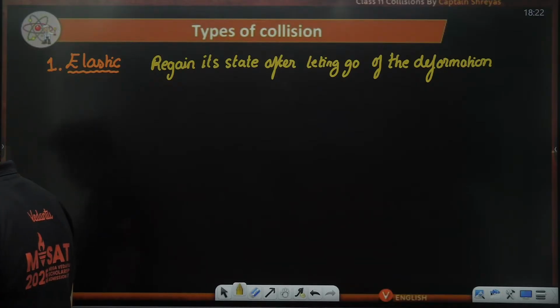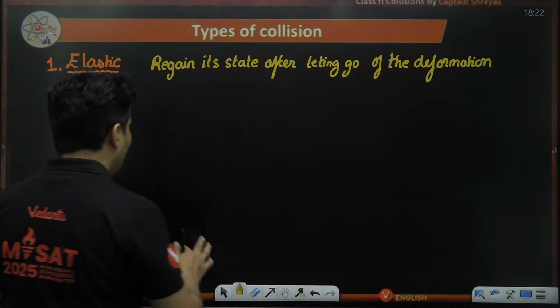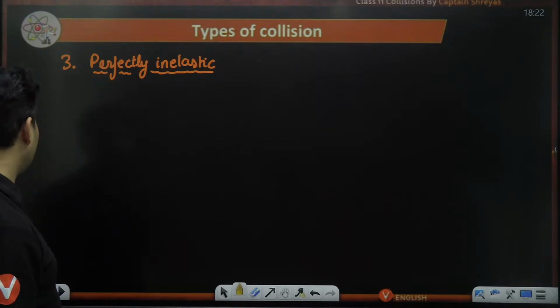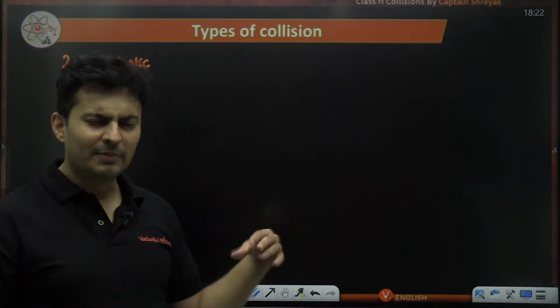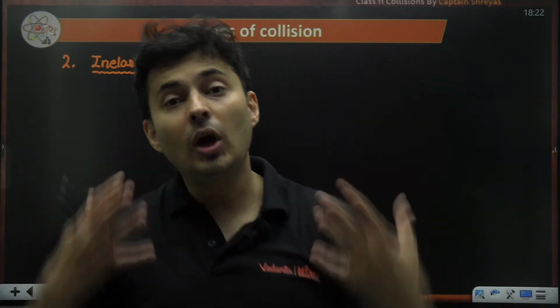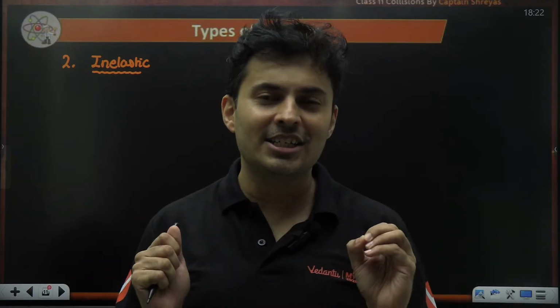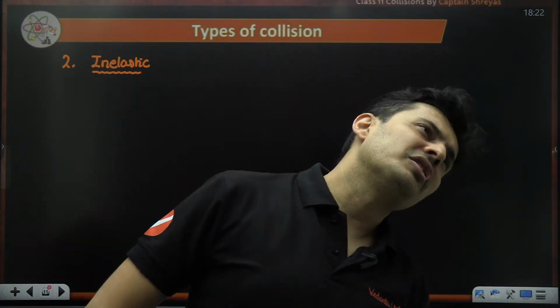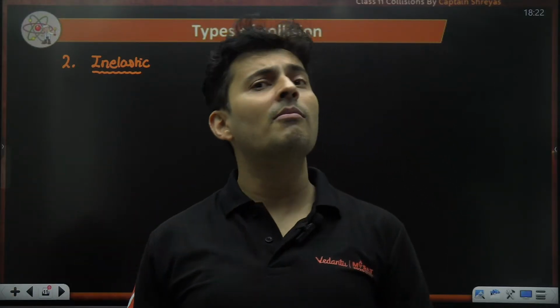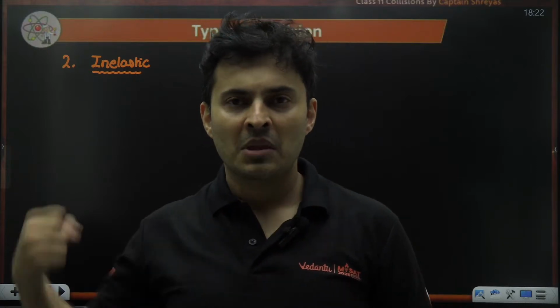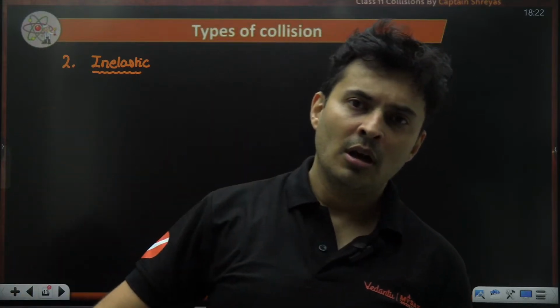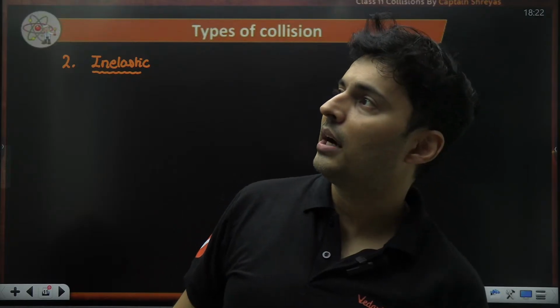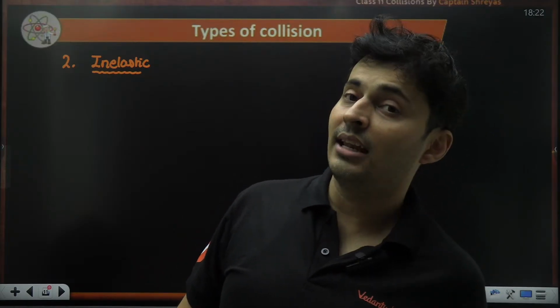Right. Okay. Now, what is the meaning of inelastic in general? Inelastic, or perfectly inelastic, means it is not elastic. That means it will not regain its shape, size, state. Imagine somebody punches me, I go like this in slow motion and then I come back. That is elastic. But if somebody punches me and I go like this and stay like that, that is inelastic, because I'm not coming back to my original state.